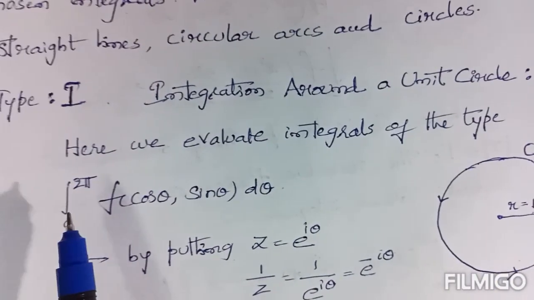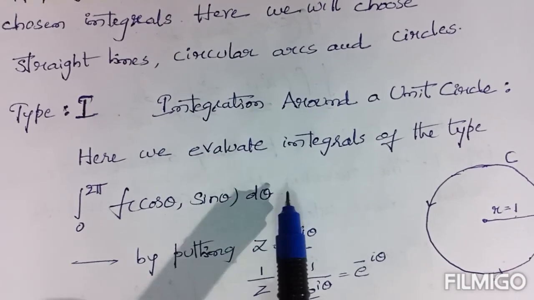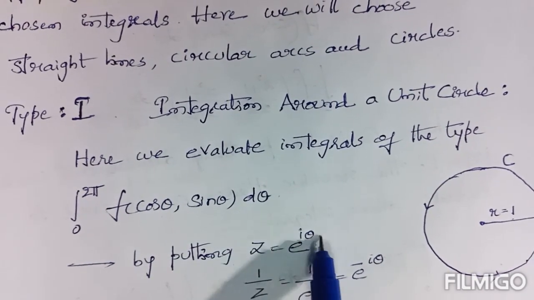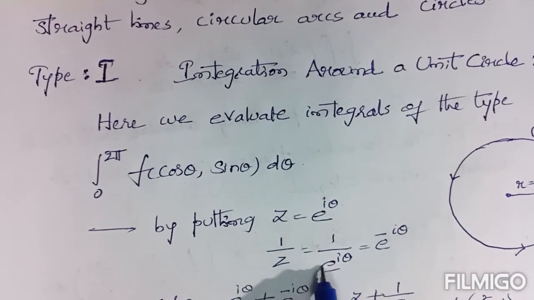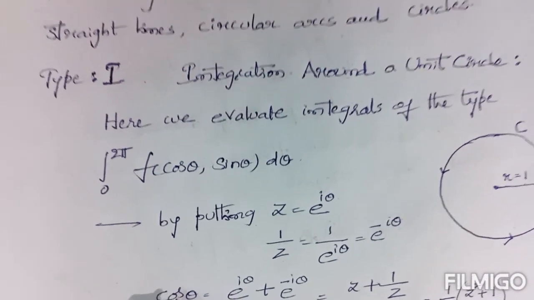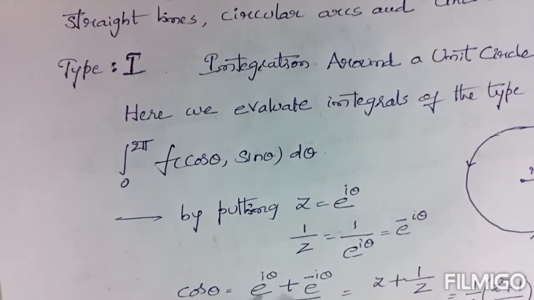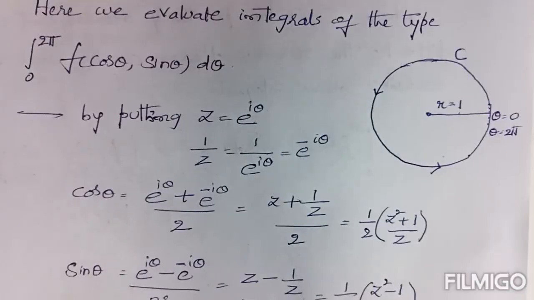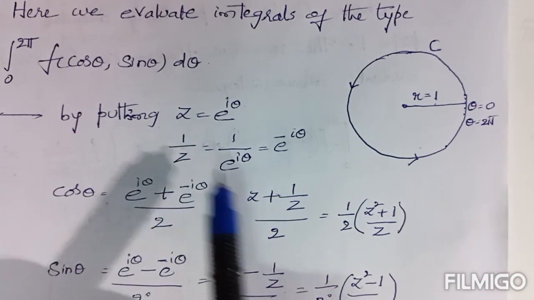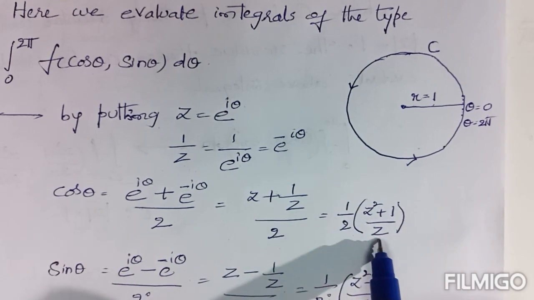Now the integral form is integral 0 to 2 pi f of cos theta, sin theta d theta. To evaluate this type of integral, first we have to write z equal to e power i theta. 1 by z equals 1 by e power i theta, also written as e power minus i theta. Then cos theta equals e power i theta plus e power minus i theta by 2. Now e power i theta equals z and e power minus i theta equals 1 by z, so cos theta equals 1 by 2 into z plus 1 by z.